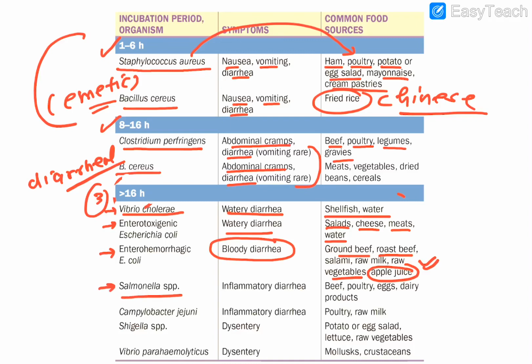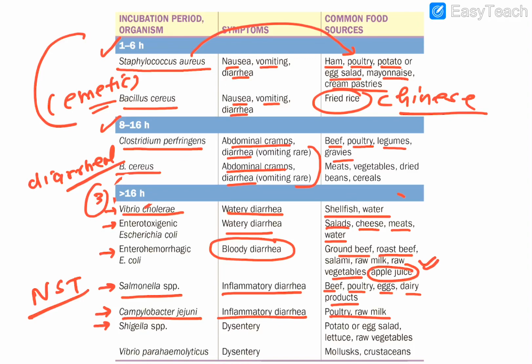Okay, salmonella. So this is an inflammatory form of diarrhea. It causes inflammation, and this salmonella is not typhi. This is associated with contaminated meat and milk, obviously. So that is beef, poultry, eggs, dairy products. They are termed as NTS, non-typhoidal Salmonella, like typhimurium, enteritidis, if you remember, guys. Okay. Then you have Campylobacter jejuni, which is an inflammatory one. Poultry and raw milk are associated with this also.